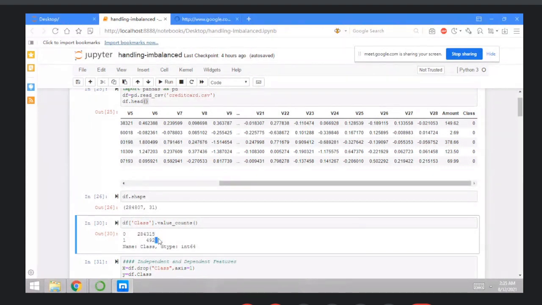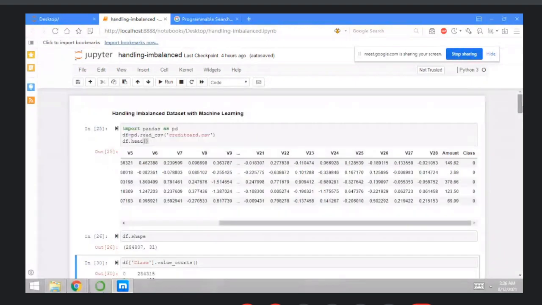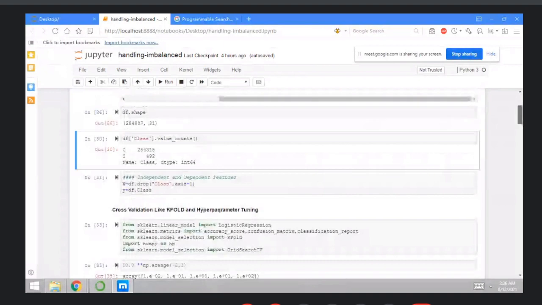So this is a classification problem, and this is fraud detection. So 284,315 are not fraud, and 492 are the frauds, right? The next thing, you can divide the features into dependent and independent features. Okay, you can divide the data into the dependent and independent features, right?